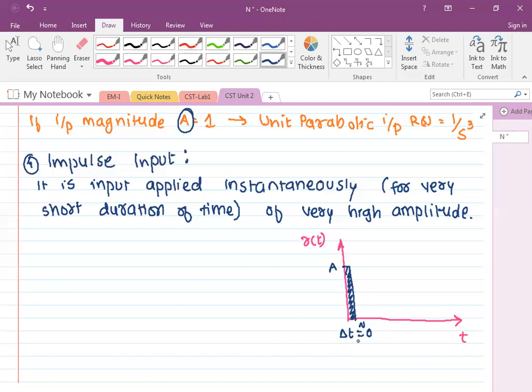Imagine the moment of inertia, or the energy stored in the bike going at 80 km/h with a huge mass. It will stop within a few seconds and within meters. It will be stopped directly. So you apply the disc brake for a very short duration of time, but its amplitude is so high that even a large mass moving at a very fast speed will come to a standstill immediately. This is just to understand.